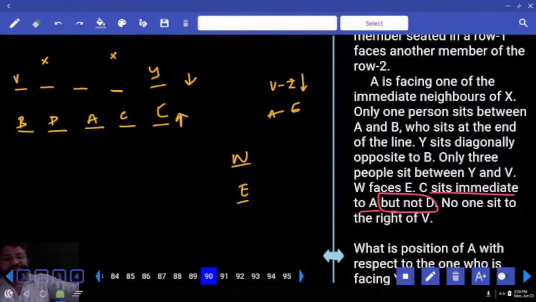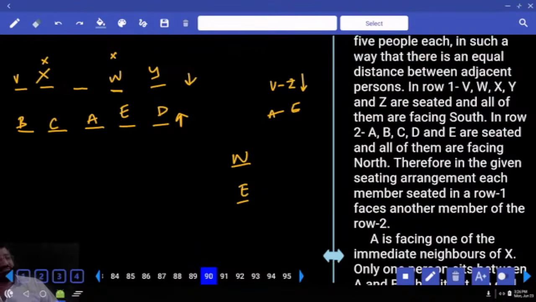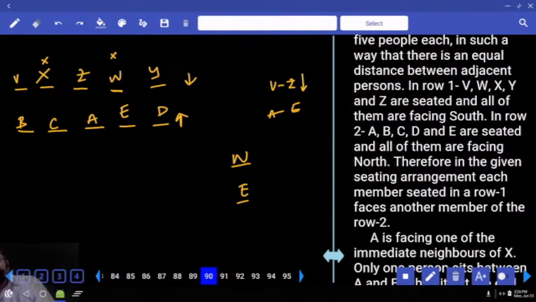So surely this is C. Who else is left? E. E is opposite to W. Surely here D. This is X. Who is left out? Z. This is Z. Am I done with the question? Yes.